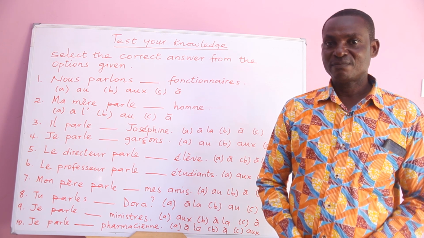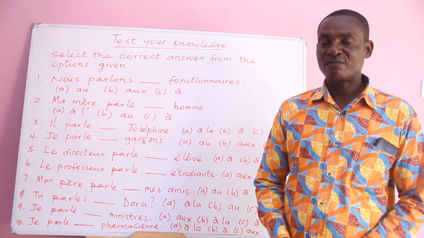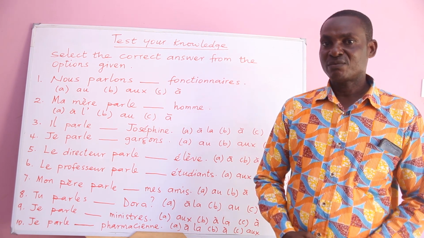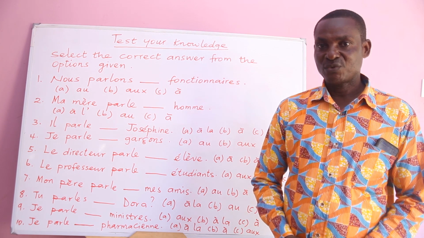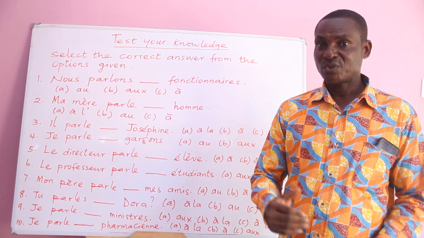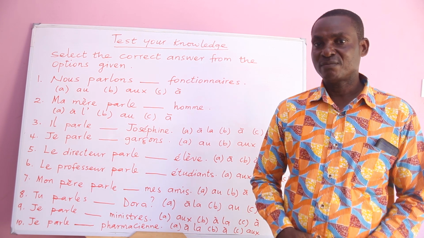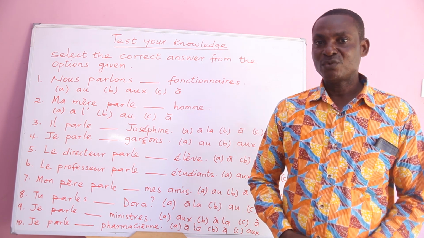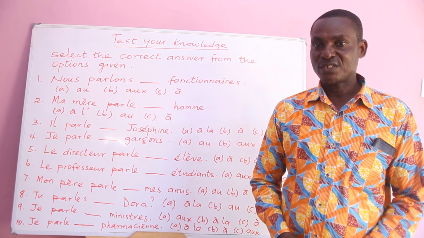When you look on the board, we have 10 sentences with blank spaces. Here you try to select the correct answer and put it in the blank space. You are going to do it like we do mental. So I'll read and then I'll give you a few seconds to check your answer.